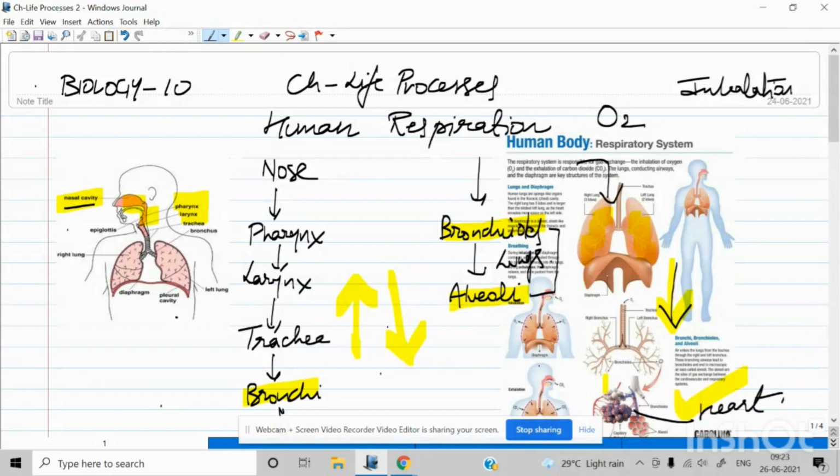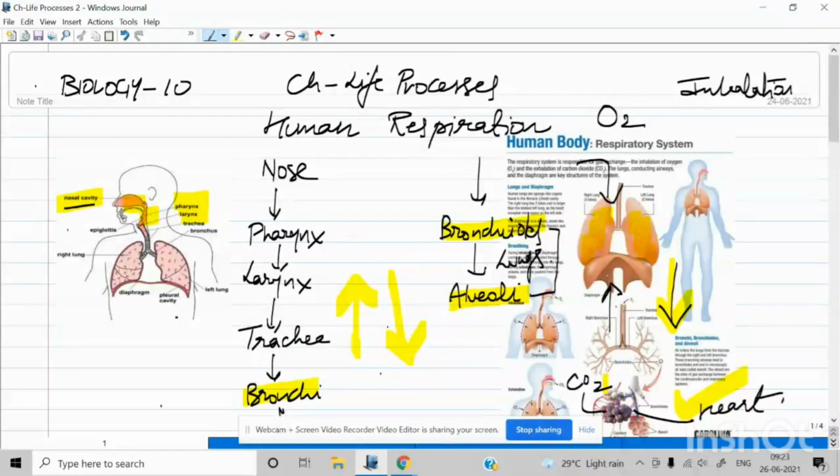After that, the blood also gives out carbon dioxide, which has to be removed. So this carbon dioxide is released into the lungs via the alveoli. Then the second step is the pushing of the diaphragm muscle.